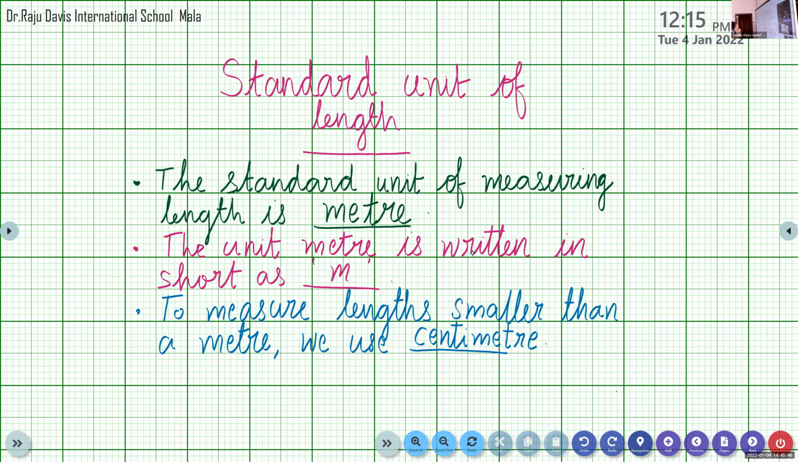Now we can write the short form of centimeter. What is the short form of centimeter? Dhruva, what is the short form of centimeter? cm. Nakshatra, what is the short form of centimeter? cm. Yes, it is cm.